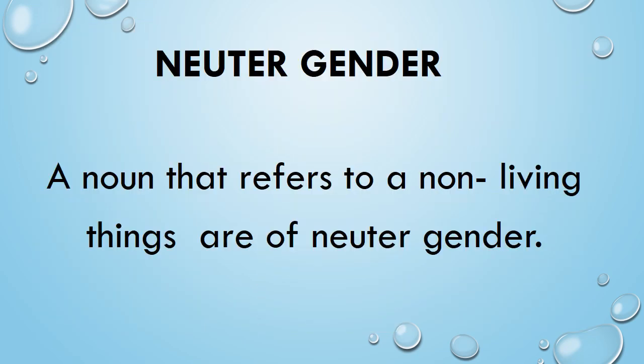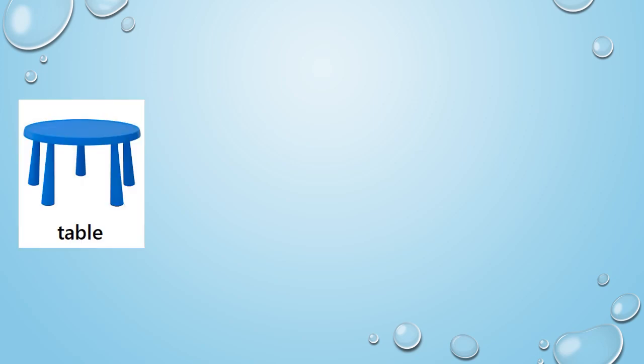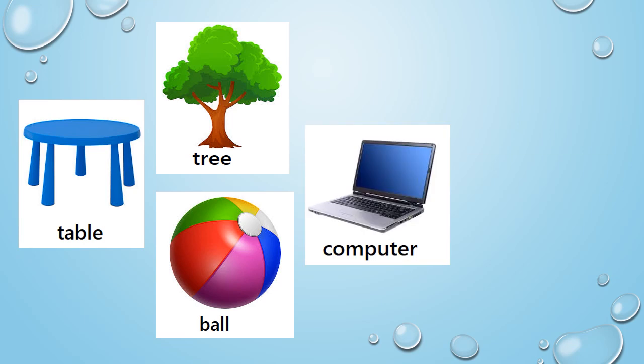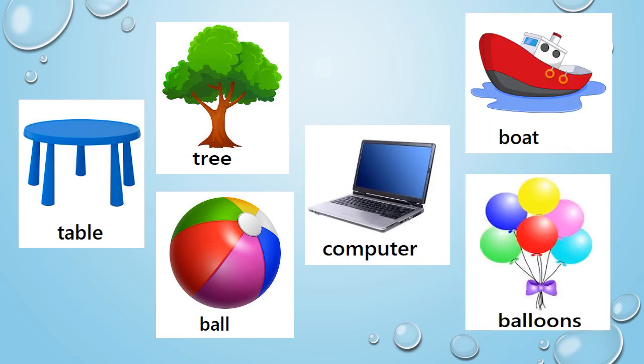Next we have neuter gender. It's very easy to remember neuter gender. Neuter, you have to remember non-living things. Everything that you find in the environment or in the surroundings that is a non-living thing is neuter gender. A noun that refers to a non-living thing is of neuter gender. Look at the examples. Table, tree, ball, computer, boat, balloons.